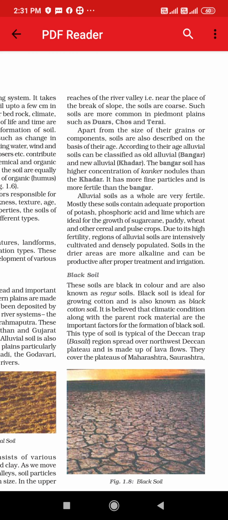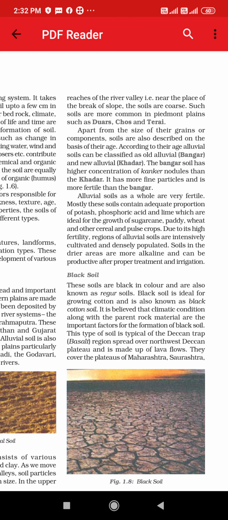Mostly these soils contain an adequate proportion of potash, phosphoric acid and lime, which are ideal for the growth of sugarcane. Because of this proportion, sugarcane, paddy, wheat and other cereals and pulses can be grown on such alluvial soil.